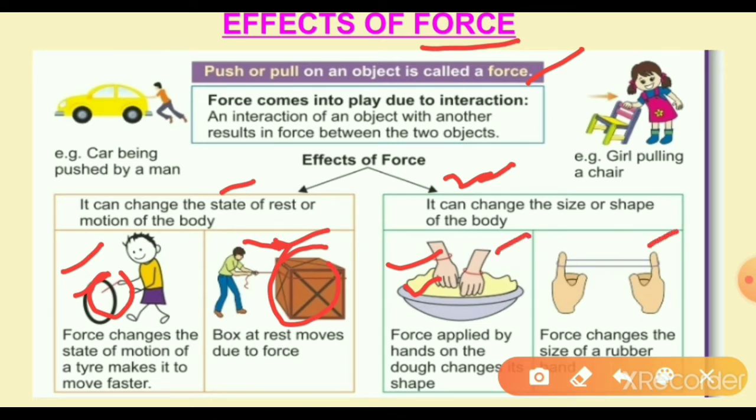And the second example: force changes the size of a rubber band. If you stretch it, the size of the rubber band will be different, I mean the rubber band's size changes. So those are the two effects of forces.